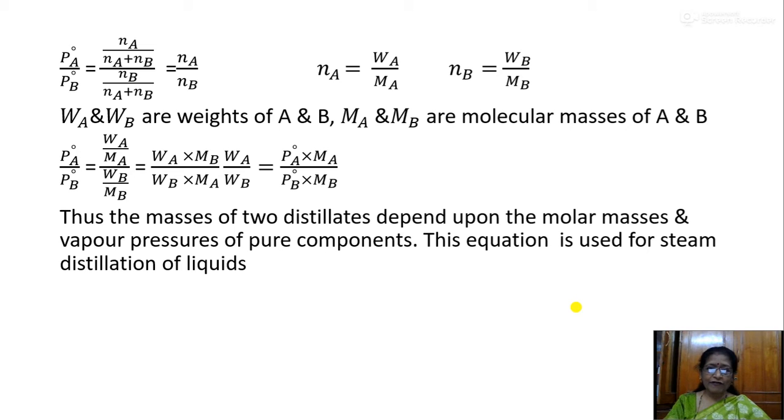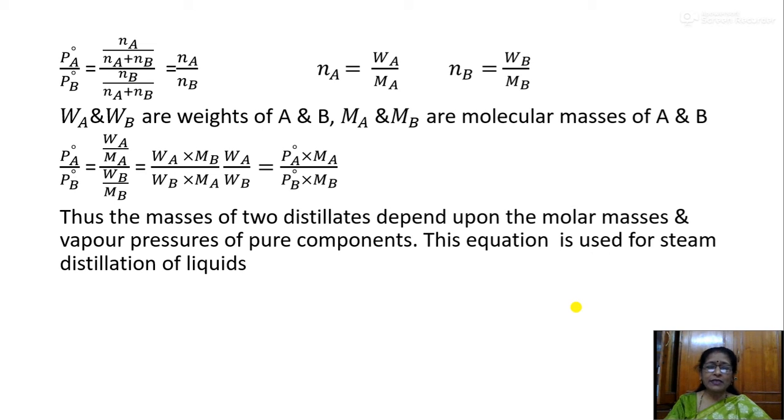N is the number of moles, and the number of moles can be written as weight over the molecular mass. Ma is the molecular mass of component A, Mb is the molecular mass of B, Wa is the weight of component A, and Wb is the weight of component B. By substituting all these values, you will have the equation PA naught over PB naught is equal to Wa over Ma into Mb over Wb, that is Wa over Wb equals PA naught into Ma over PB naught into Mb.